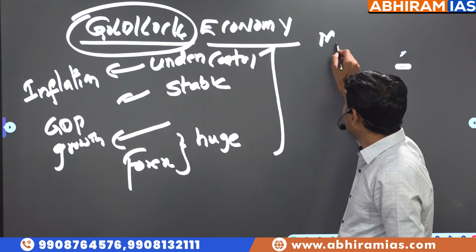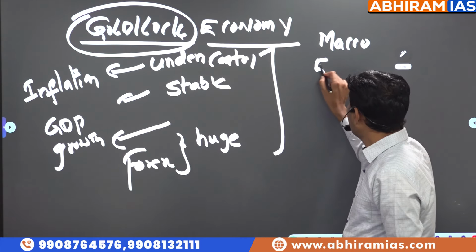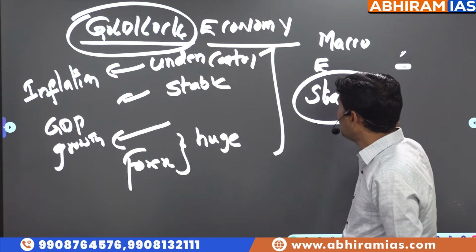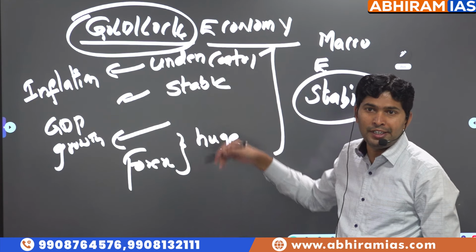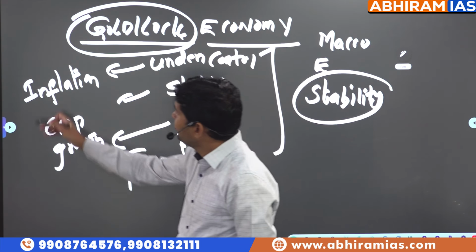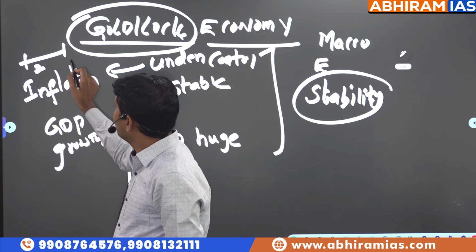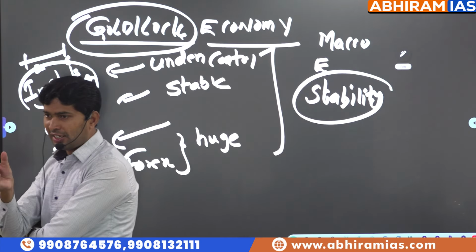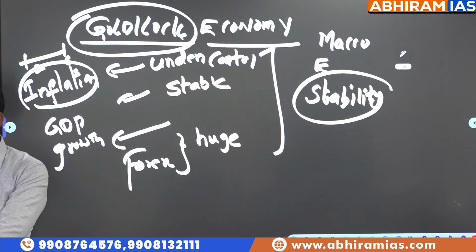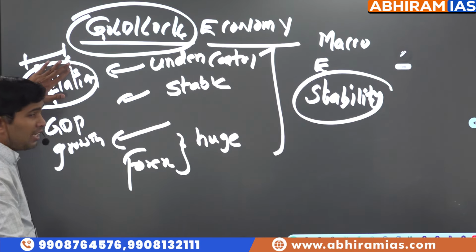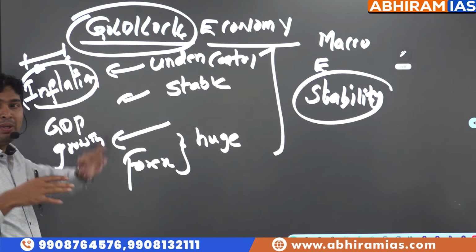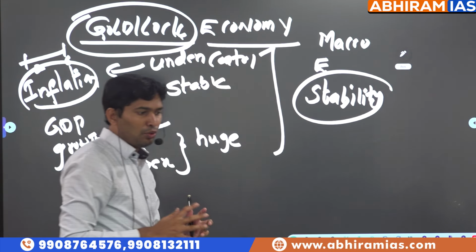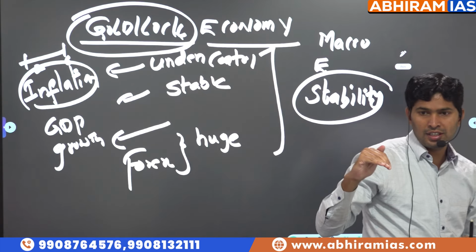macroeconomic stability is available. When we say macroeconomic stability, inflation is under control. Inflation is under control means within the range of the threshold limit. What is the threshold limit in India? Anyway, tomorrow we are going to cover inflation and monetary policy, but just to revise, Urjit Patel Committee, flexible inflation targeting of 2 to 6. Inflation is under control means public purchasing capacity is more. Can we say that? Inflation is under control, prices are less, means purchasing capacity is more.